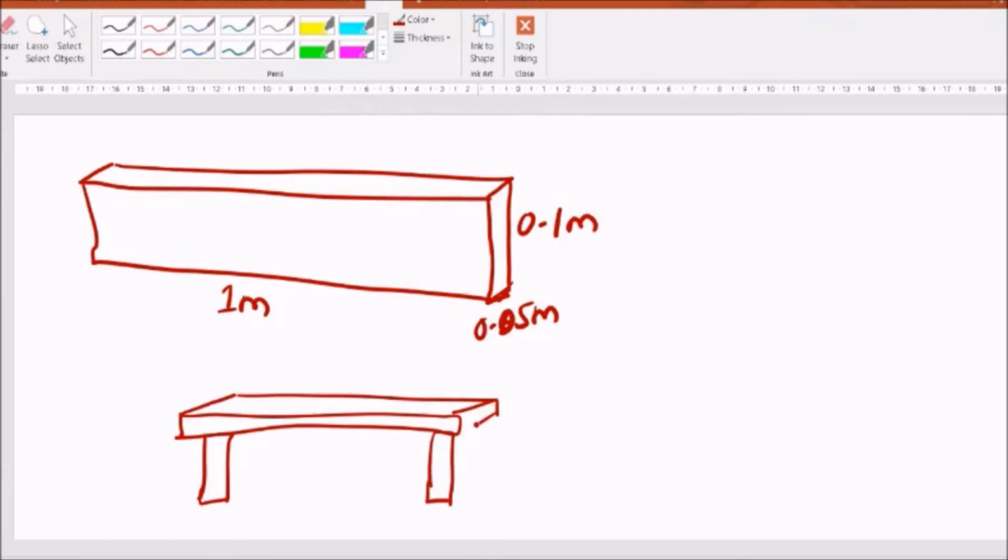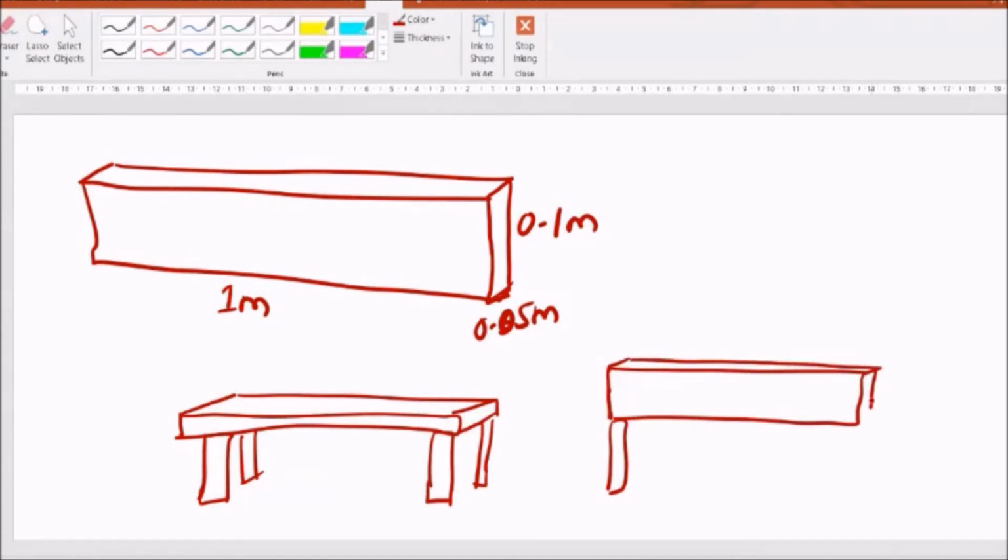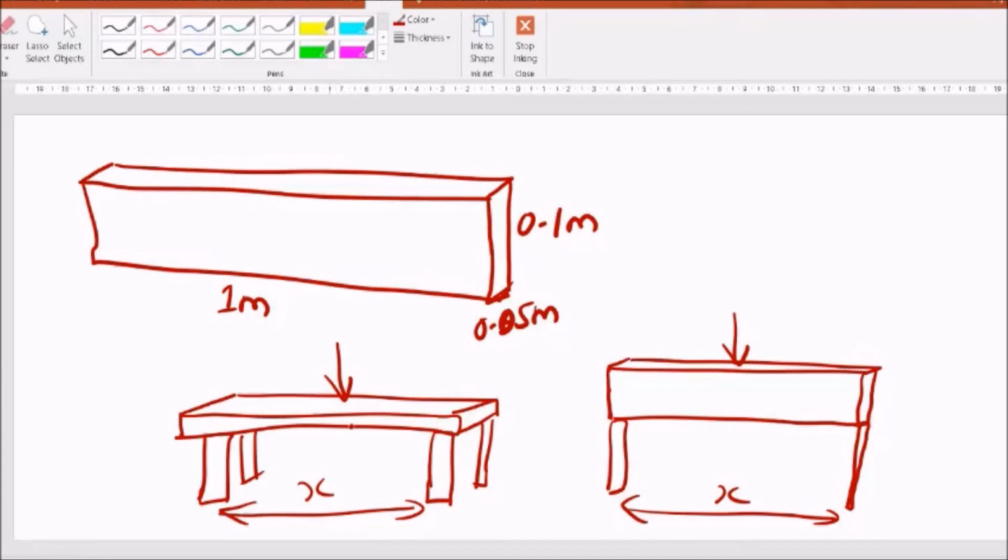One way is keeping it like this. There's one more leg here and leg here. And the other way is you can keep it like this also. Now, which position do you think will support maximum load? Second. Why? In this position, what is the moment of inertia? See, the cross section is only this much now. Here, the cross section is this much. So the orientation of the cross section is different in this and this.